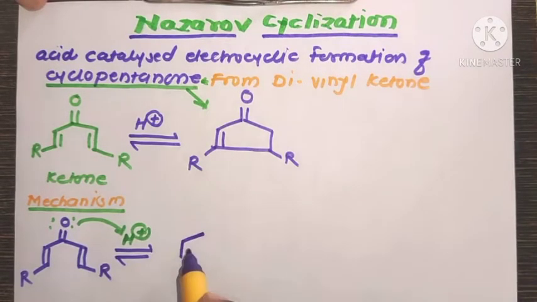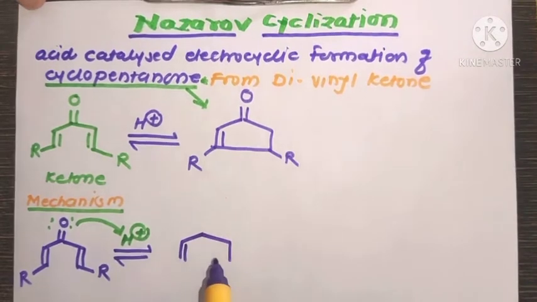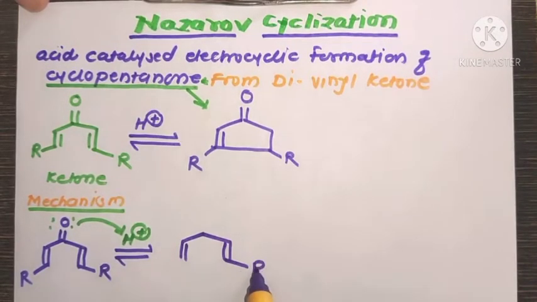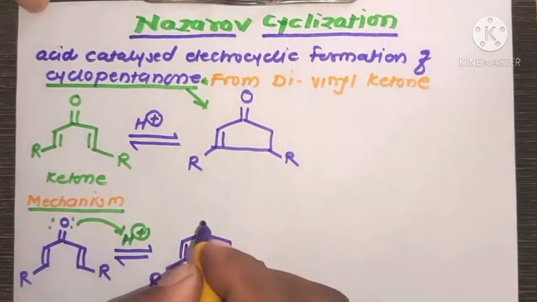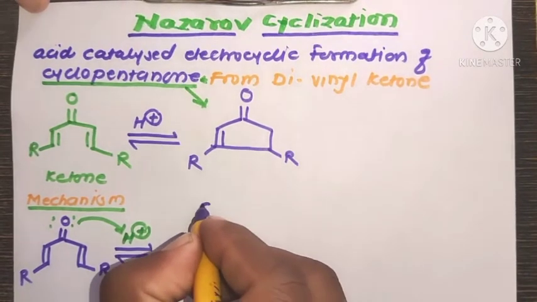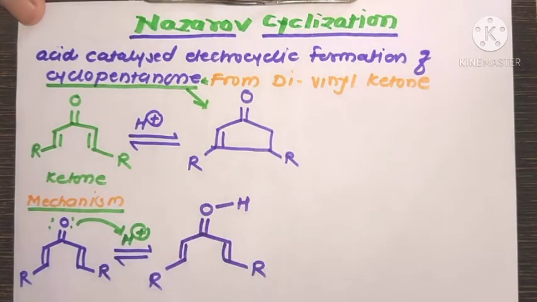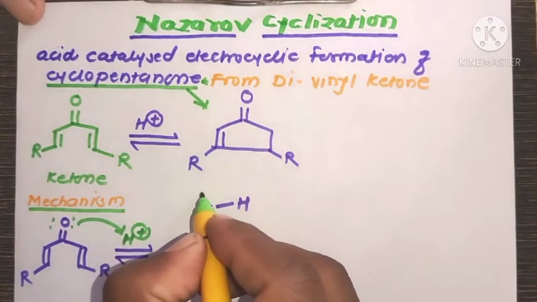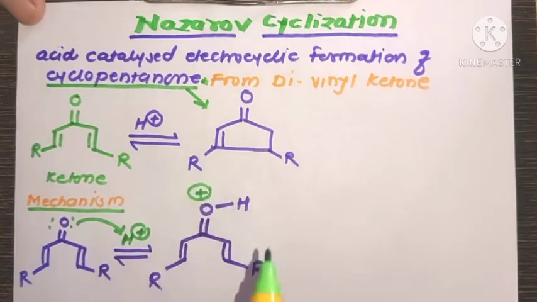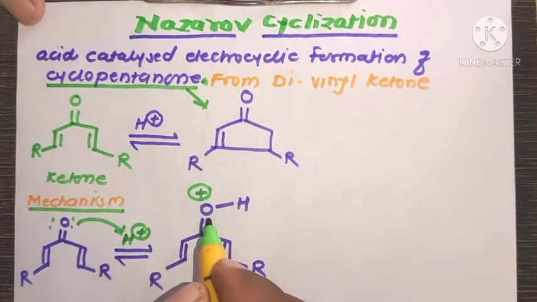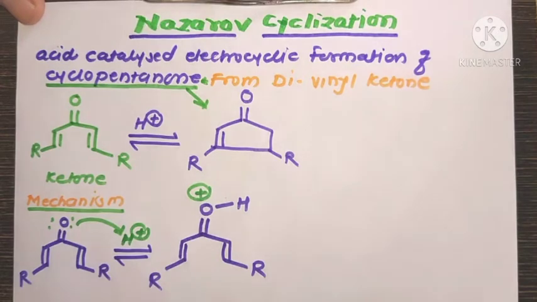Here the double bond forms a new bond with the proton, therefore this oxygen contains a positive charge, which is electron deficient.